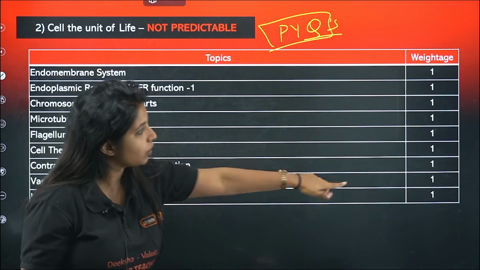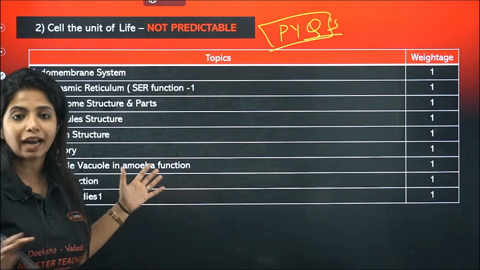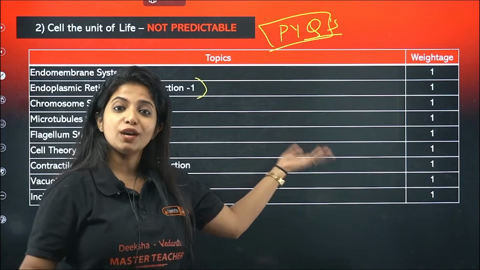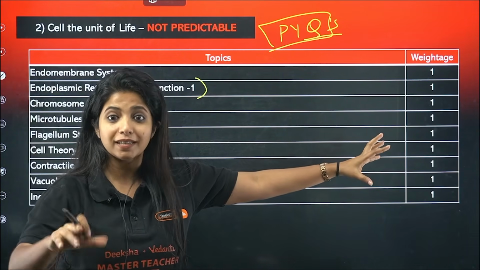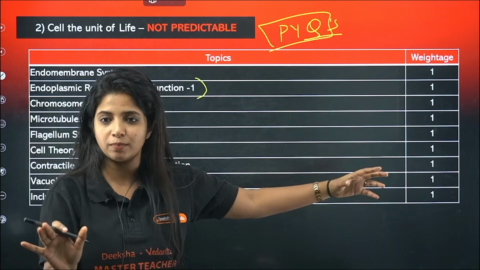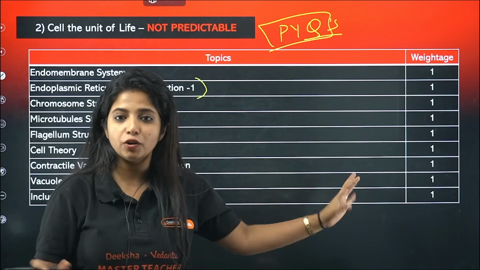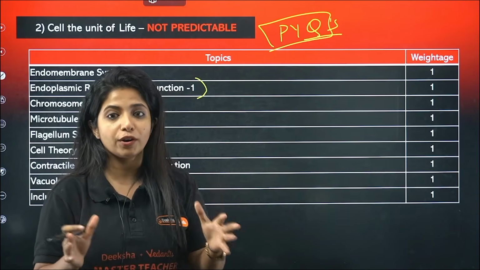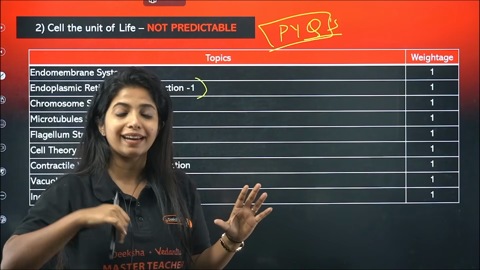You will see that questions have come from each of these topics. So it is entirely different. When you solve the PYQs, and by chance, if you are lucky enough, if any of it repeats, the concept repeats, you will get your marks. That is why I'm saying only 8 PYQs will be there, not too many. So you can invest your time in solving PYQs. Do not go away from PYQs. But I am saying that it is highly unpredictable.